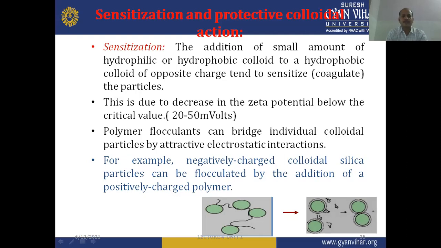For example, negatively charged colloidal silica particles can be flocculated by the addition of a positively charged polymer.